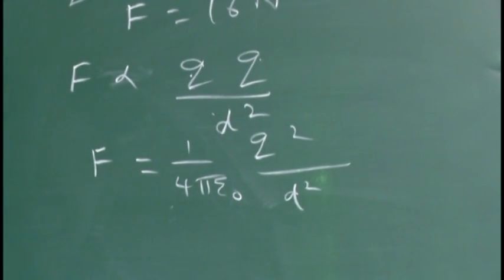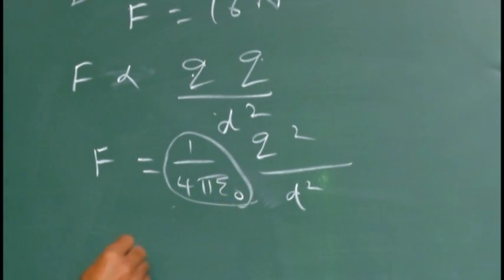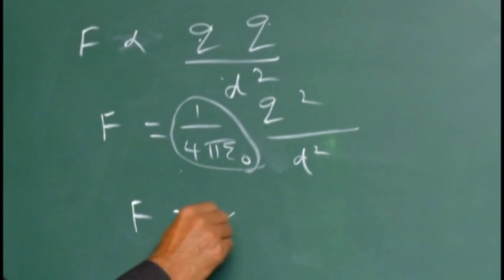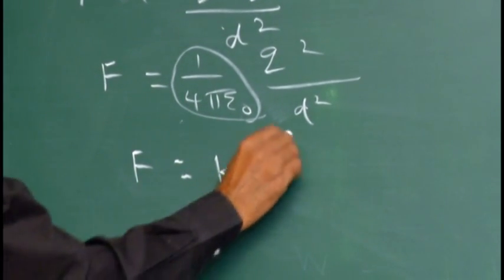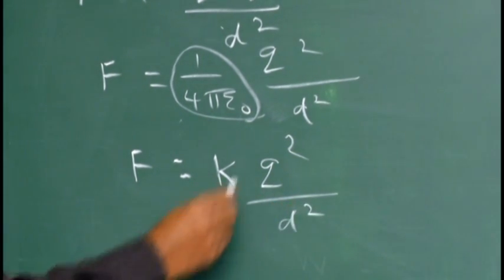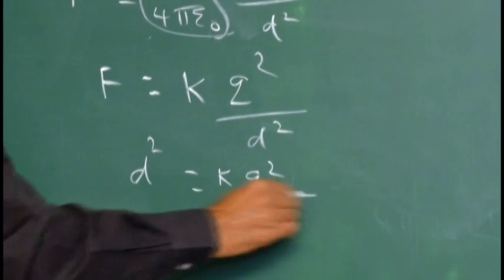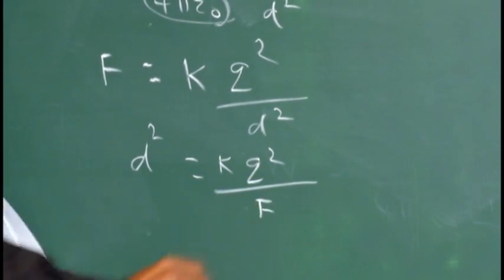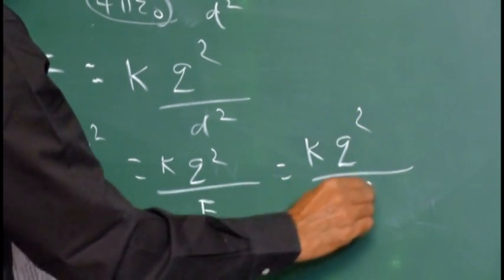So you need D square. So D square is equal to K into Q square by F, which is K into Q square by 16.